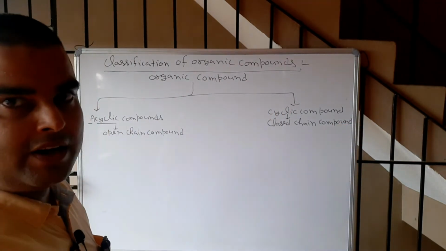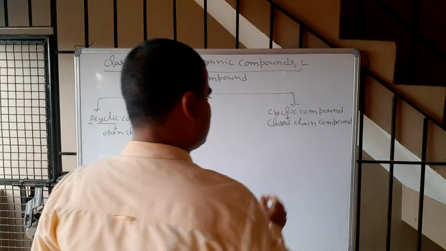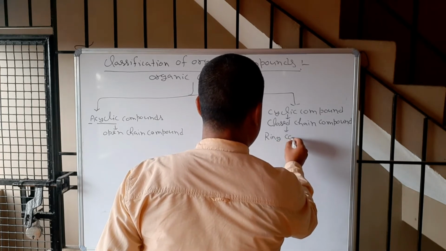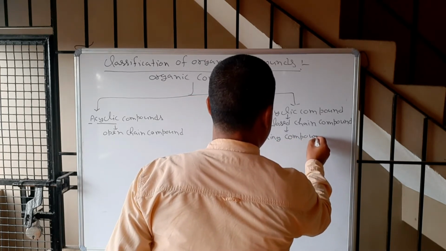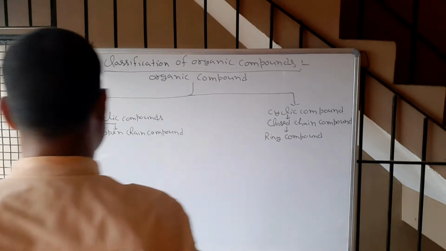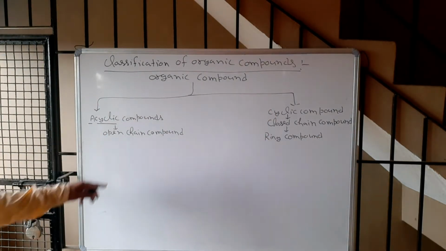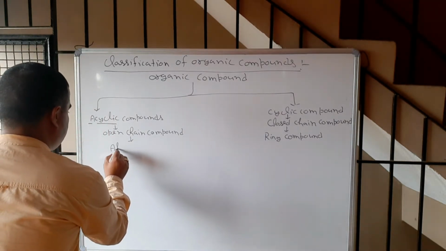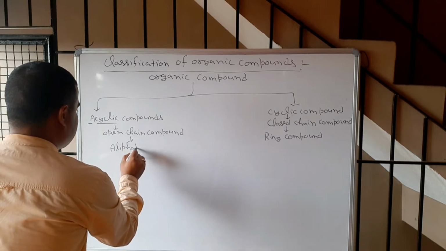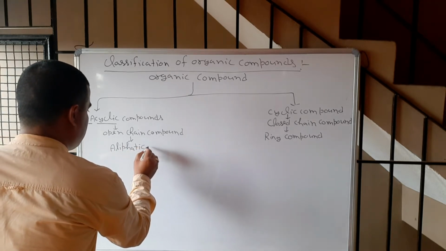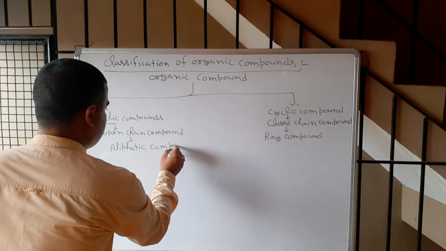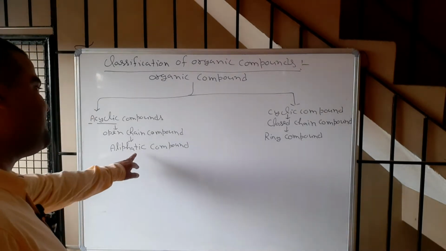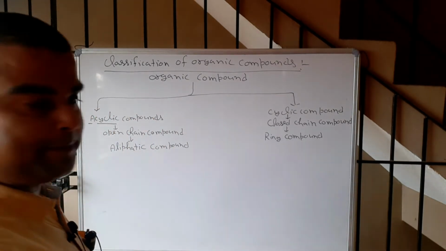Now, when you close the chain, it will form a ring. So this is also called ring compound. Open chain compound is also known as aliphatic compound. All these are organic compounds, correct? Aliphatic compound also is of two types.